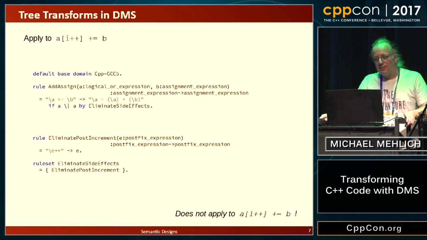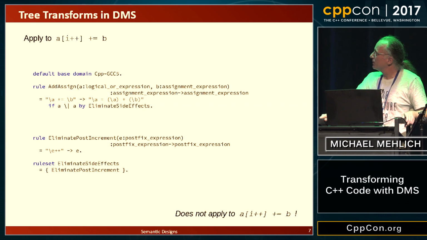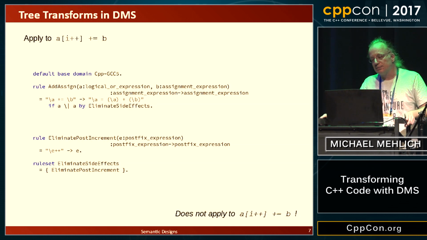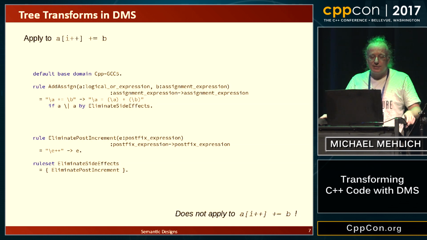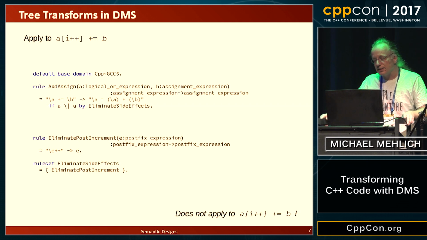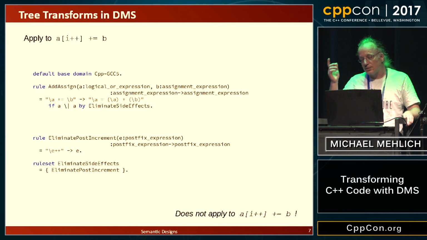In order to deal with that, you can add a condition to the rewrite that says this rewrite only applies if something else is true. In this case, the something else is that we apply some other rewrite set to A and compare that result to A itself, unmodified. Then we define a rule that eliminates all side effects in our syntax tree, and we can use it as a test, and now our rule does not apply anymore.